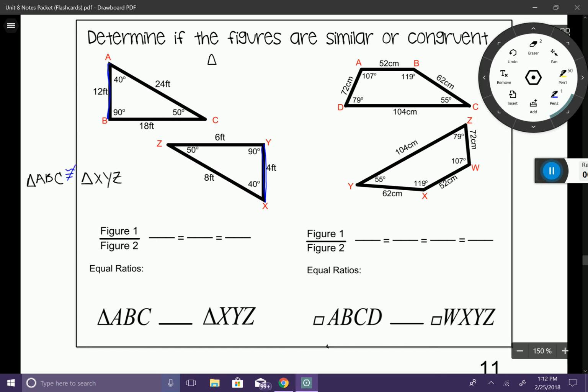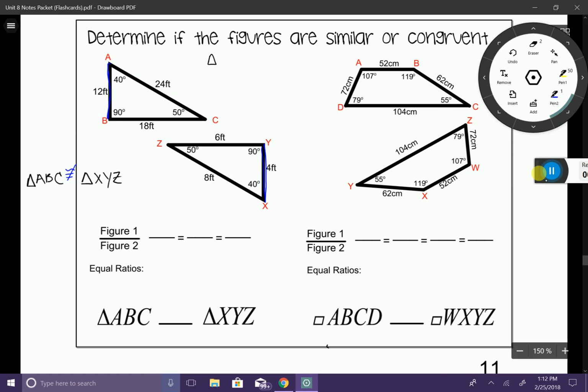These are not congruent figures, but they may be similar figures. So again, with similar figures, we need to first test the angle measures, which we already tested. They are indeed equal to each other. So now we can check our side lengths. Let's see if they're proportional to one another.